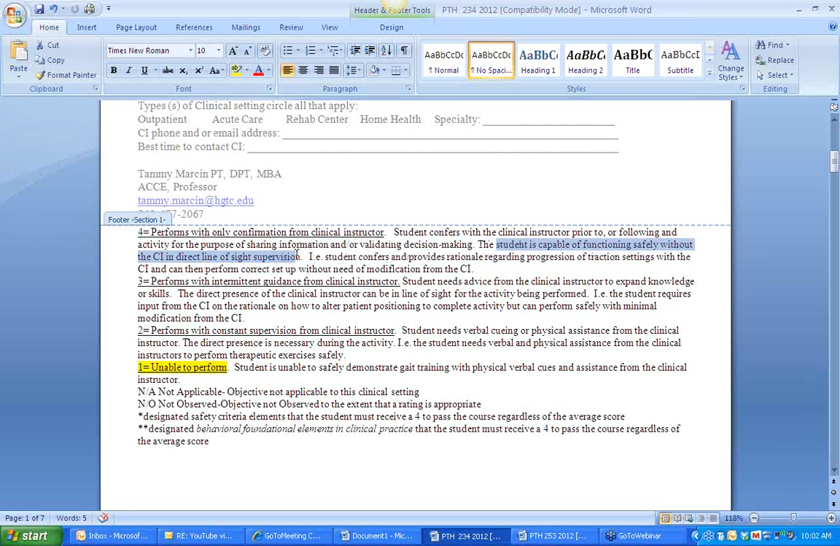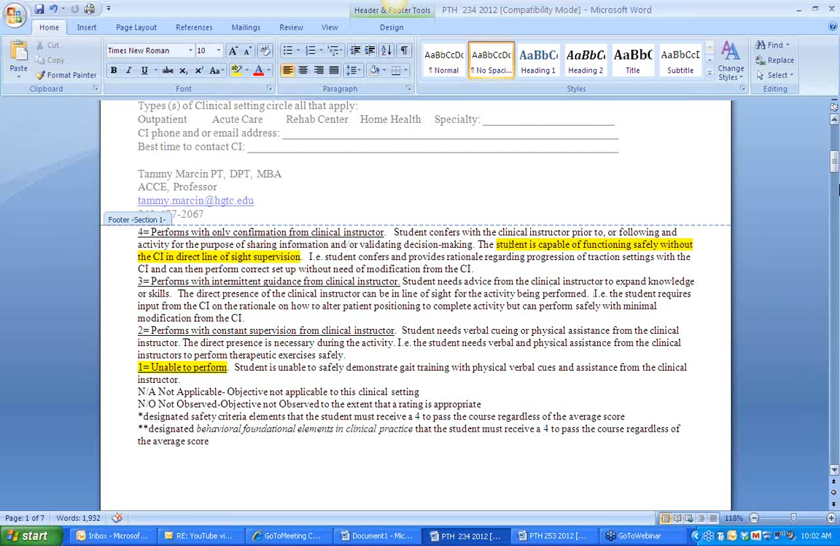What does that mean? I guess the reality is, if the CI stepped outside of the door, that would be acceptable. If they're in the area, on the outside of the door. Okay. I just want to be clear about that. Sure. All right, student requires input. Okay, great.